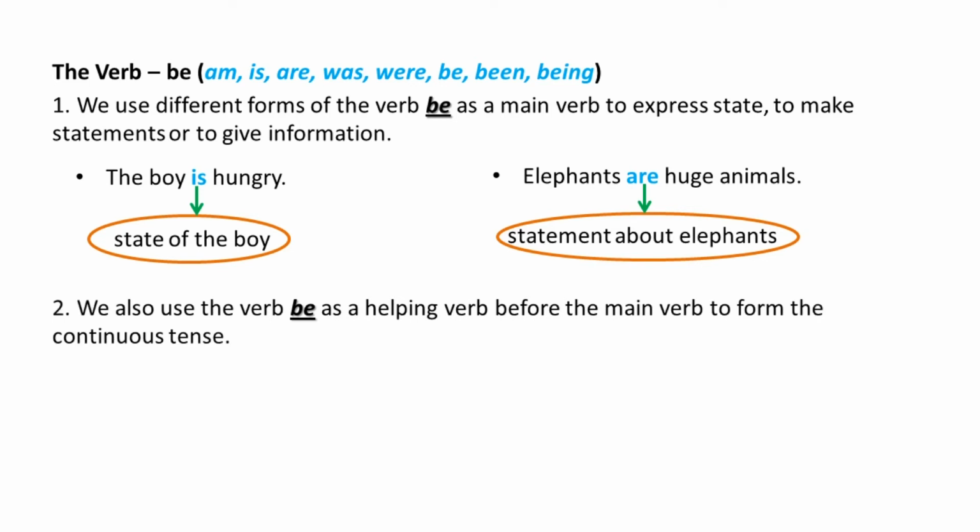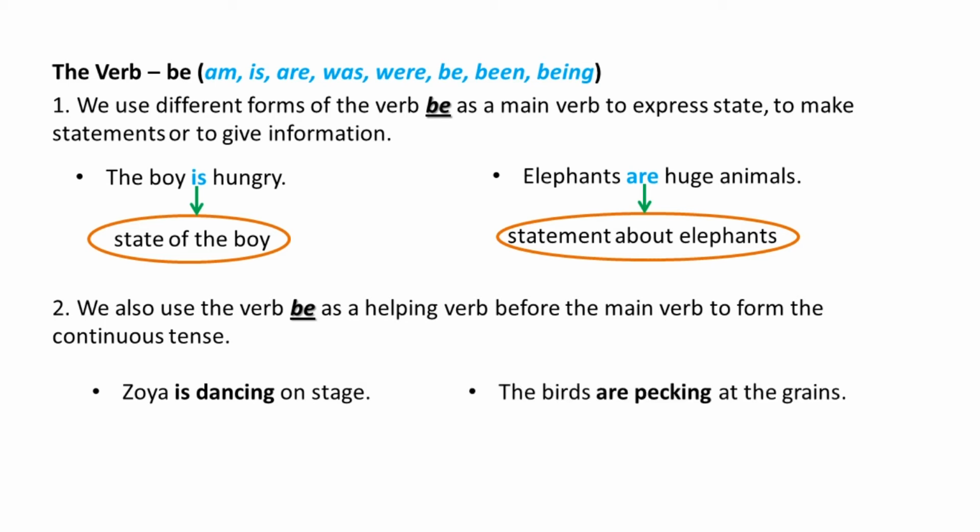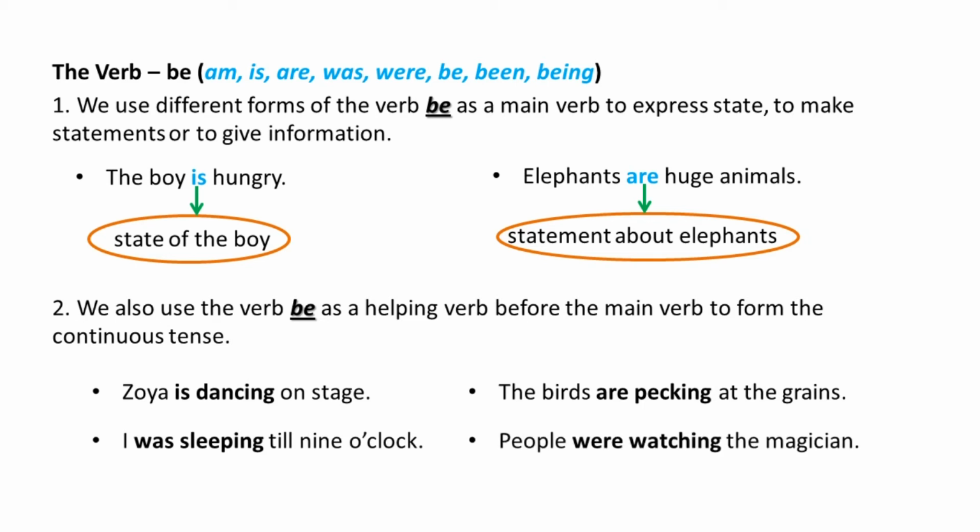Secondly, we also use the verb be as a helping verb before the main verb to form the continuous tense. For example, Zoya is dancing on stage. The birds are pecking at the grains. I was sleeping till 9 o'clock. People were watching the magician.